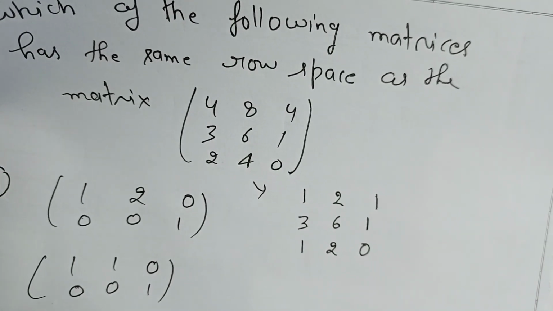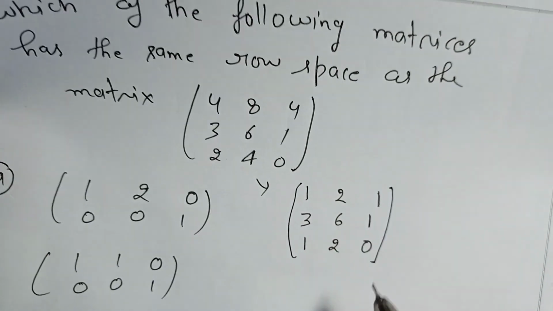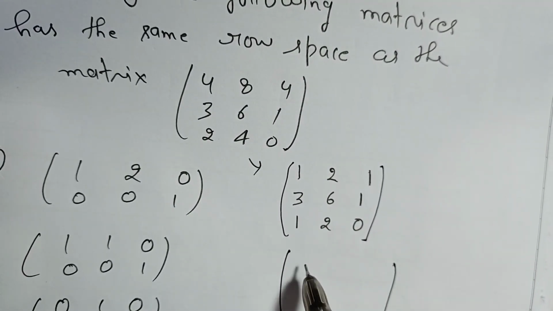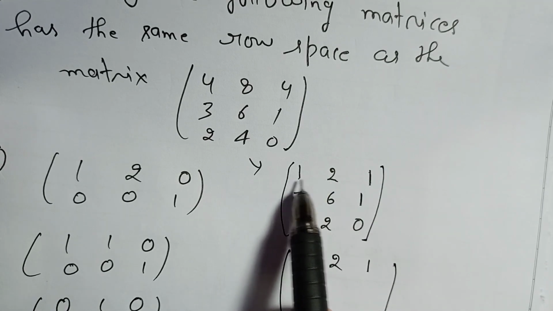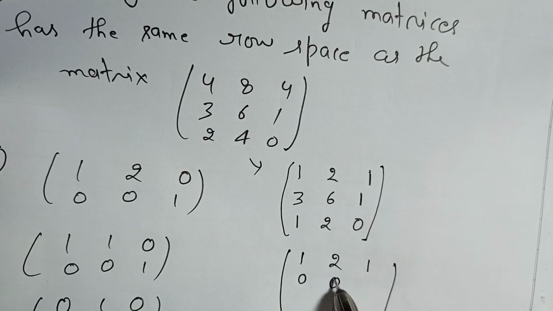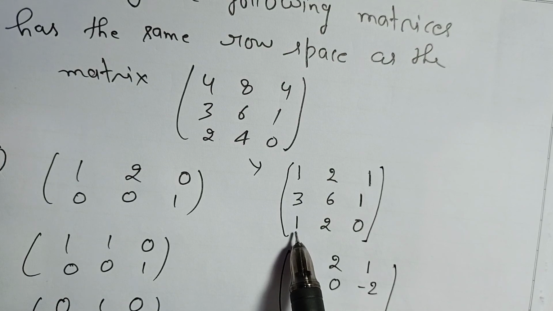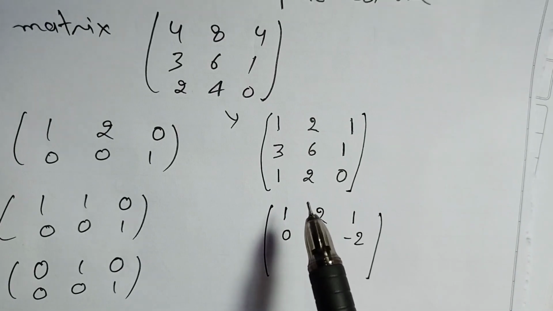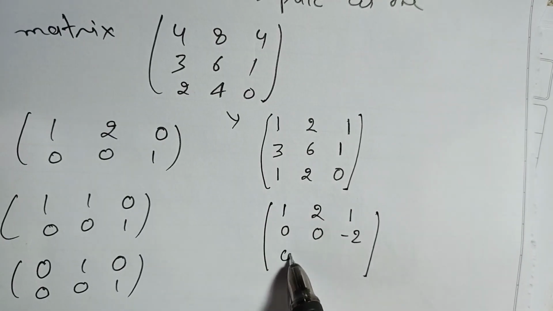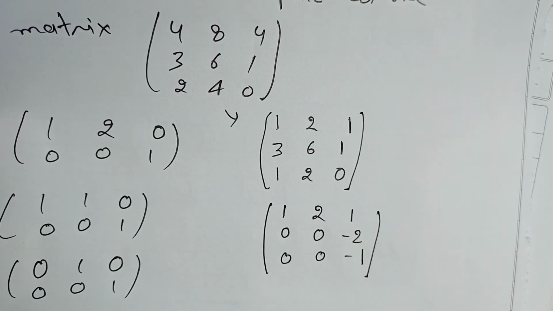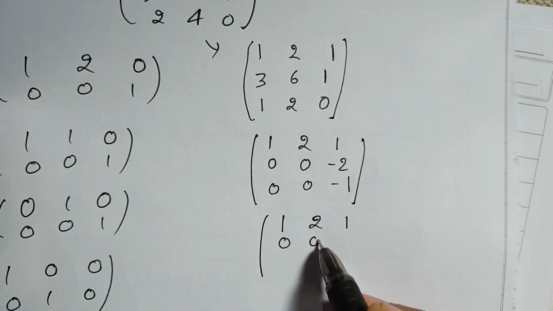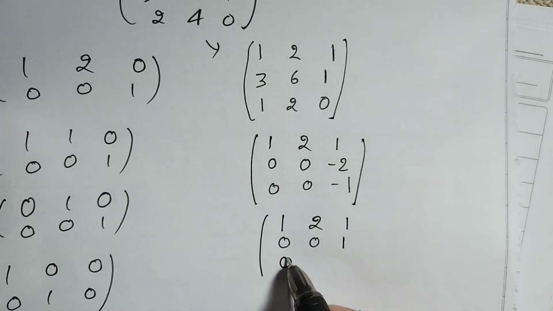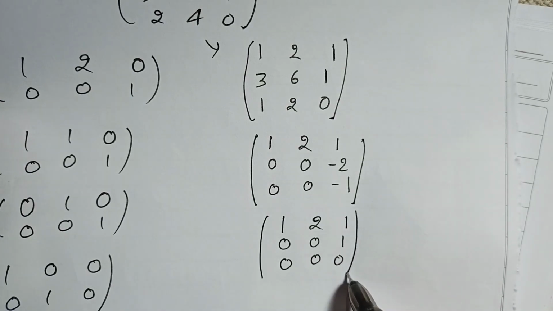So let us use row operations. Now we have 1, 2, 1, and we replace R2 by R2 minus 3 times R1, so this will be 0, 0, and 1 minus 3, which is minus 2. And if we replace R3 by R3 minus R1, we get 0, 0, minus 1. Now we have 1, 2, 1; 0, 0, 1; and 0, 0, 0 using the row operations.